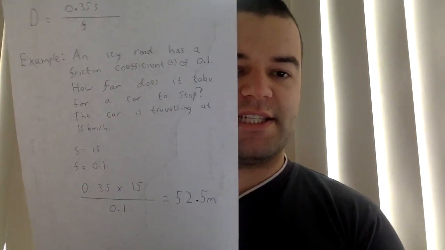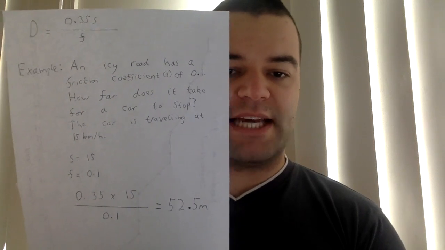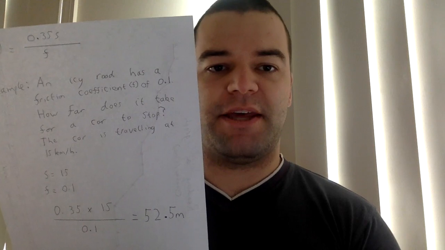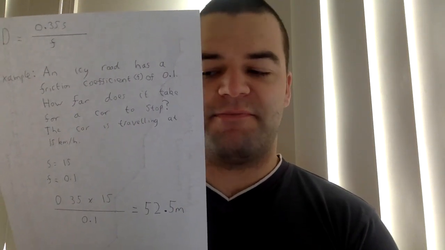So driving in the ice is really dangerous because of that, because even if you see a hazard, it takes a long time to come to a stop. So basically, when you're driving a car in ice, you want to be going as slow as you possibly can, while still keeping the engine going. Not a huge issue here in Australia, something I had to deal with back when I lived in the UK. But yeah, if you are ever driving in the ice, as slow as you possibly can. So that's the stopping distance of tyres.